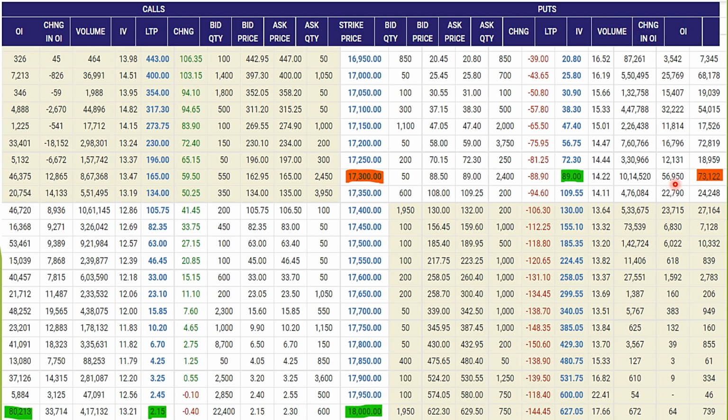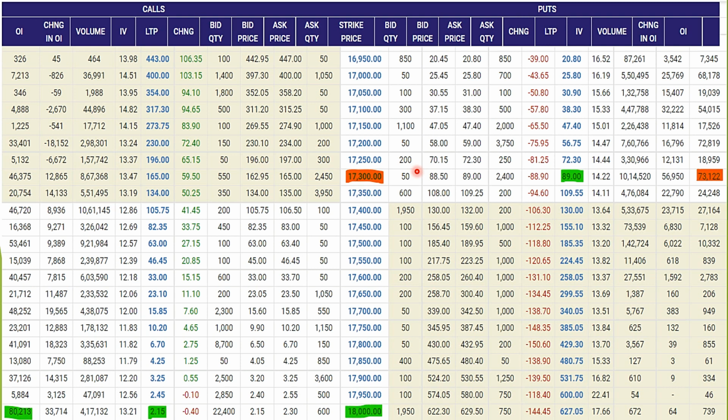And check volume in this strike. This is volume. Volume is highest for today. So the 17,300 strike has the highest volume for today, highest change in open interest, and highest open interest in all put strikes.